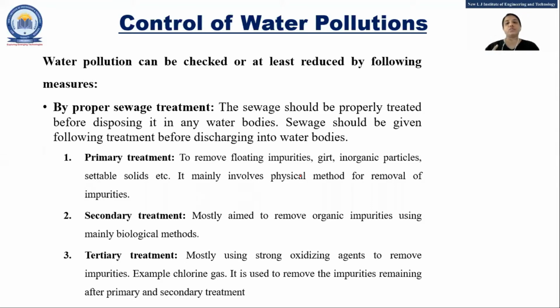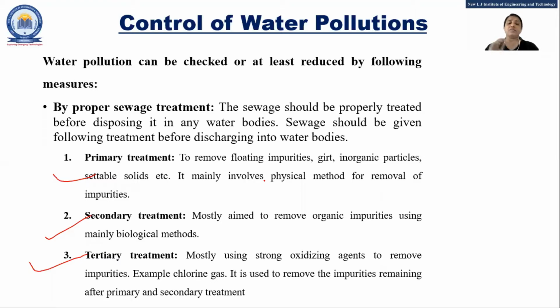So first is what? Because of sewage. The main reason is what? The sewage should be properly treated. Whatever water is supposed to be discharged, some treatment is supposed to be done on that, and then the water is discharged. According to that, there are three ways: primary, secondary, and tertiary. Primary means removing the floating impurities and inorganic particles. That means some solids are removed from the water by some physical process.